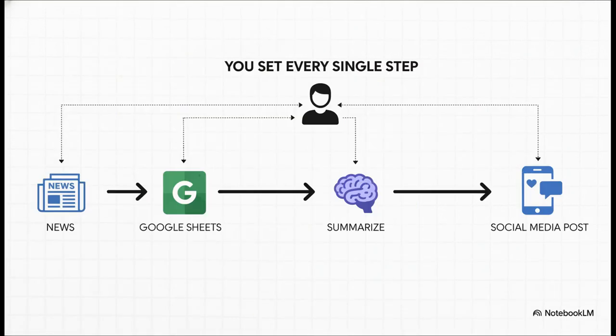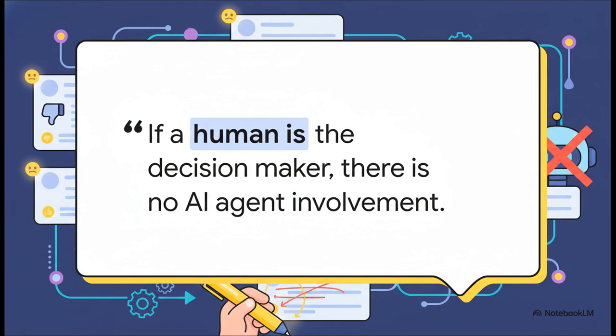Here's a perfect real-world example. Let's say you want to automate creating social media posts from news articles. You could build a workflow, right? Step 1, some tool pulls news links into a Google Sheet. Step 2, it kicks those links over to an AI to summarize them. Step 3, it uses another AI with a prompt that you carefully wrote to draft the actual posts. See? You define every single step in the chain. And this is the absolute key to understanding workflows. If those social media posts just aren't funny enough, who fixes it? You, the human, have to go back in and manually rewrite that prompt to get a better result.